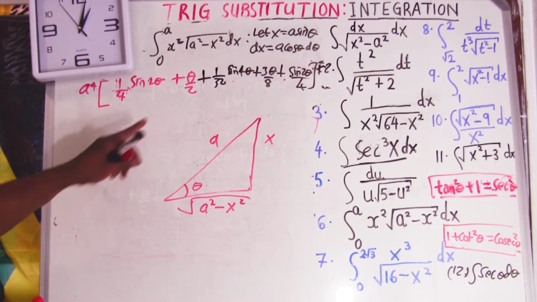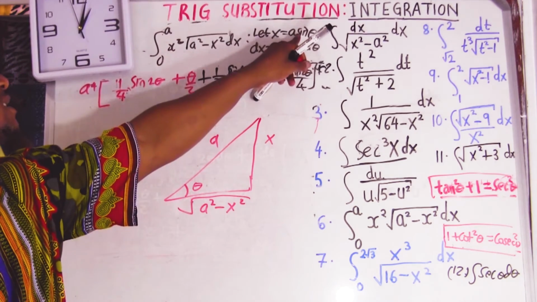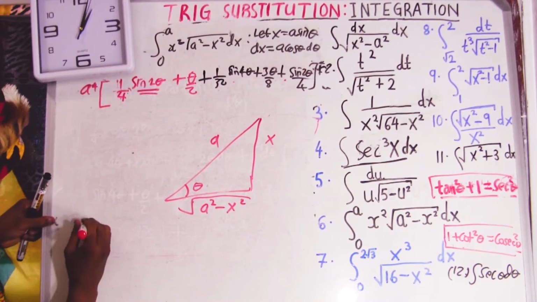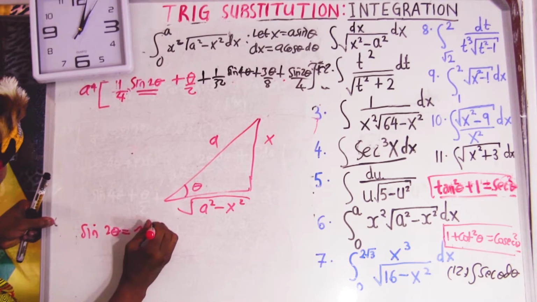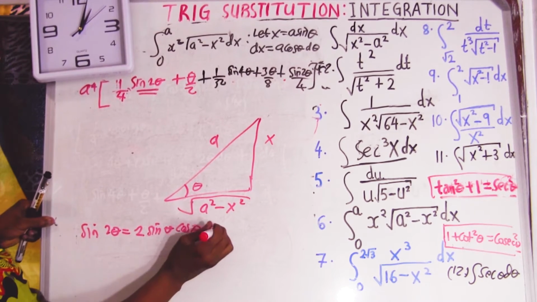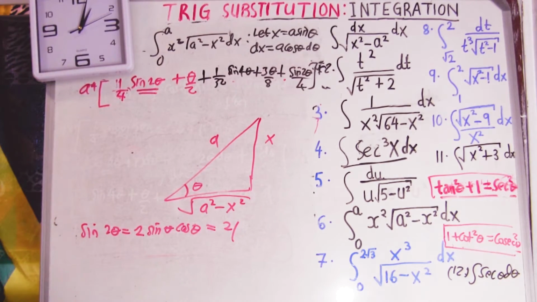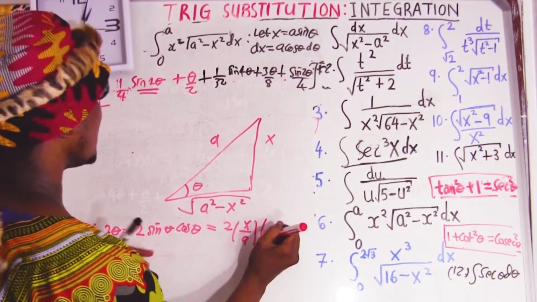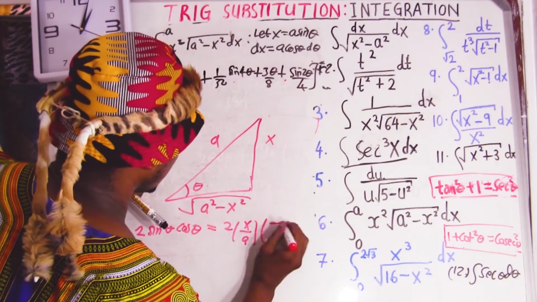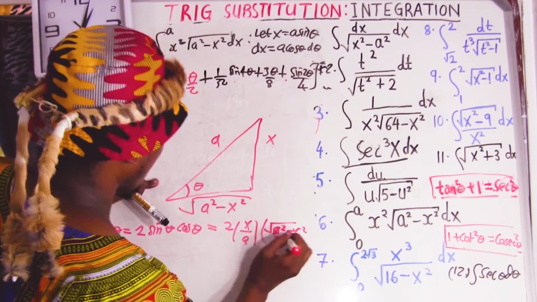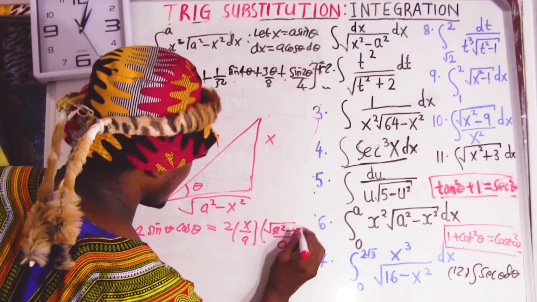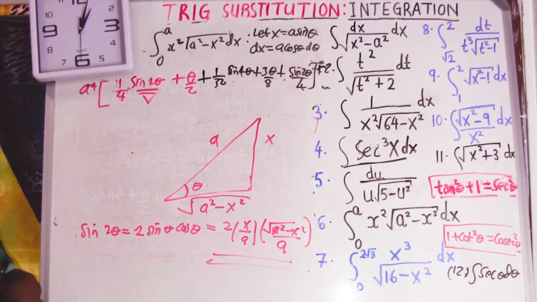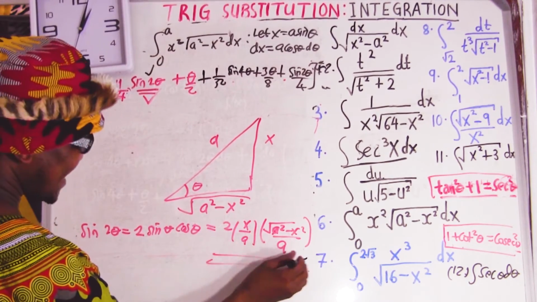Now what do we want? We want to get the value of theta. What is theta? Theta equal to sine inverse of x over a. So, but here, sine of double angle equal to 2 sine angle cos angle. What is sine? Sine of angle equal to opposite over hypotenuse, we know sine of angle is x over a. Okay, cos of angle equal to adjacent over hypotenuse equal to a. So all this stuff here is going to come in there. You see what I'm saying? So we're going to come and replace this with this.